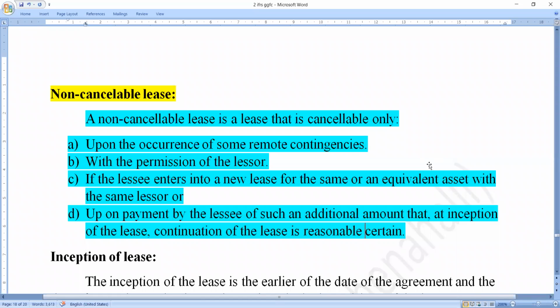After that, the fourth one is upon the payment by the lessee of such an additional amount that at inception of the lease, continuation of the lease is reasonably certain.